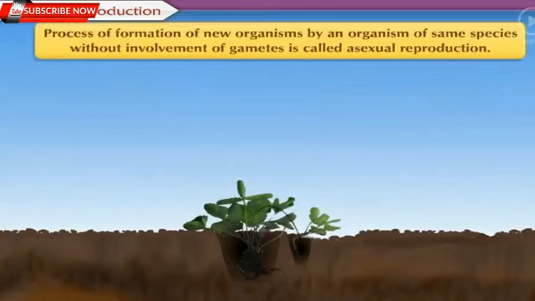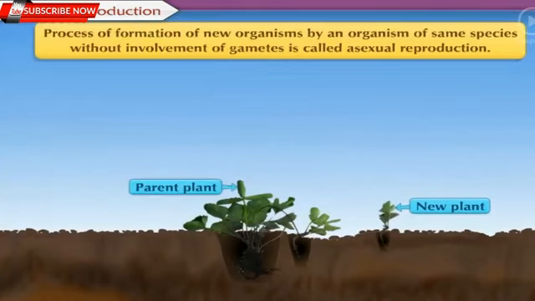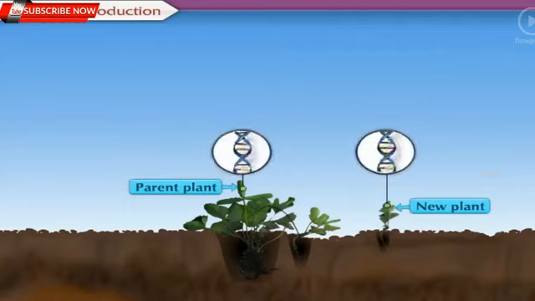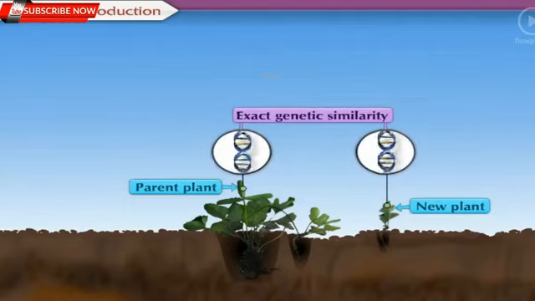Asexual reproduction. The process of formation of new organisms by an organism of the same species without involvement of gametes is called asexual reproduction. As this reproduction does not involve the union of two different gametes, the new organism formed has exact genetic similarity with the reproducing organism.